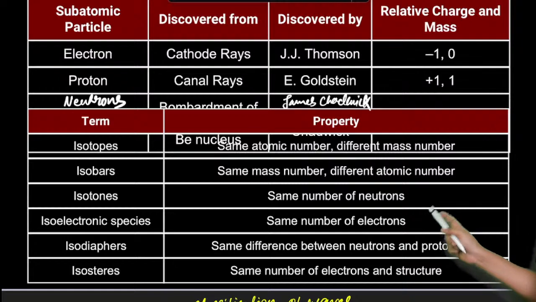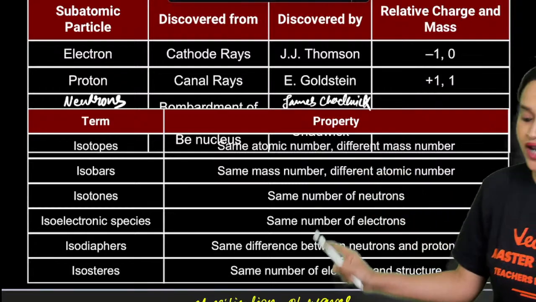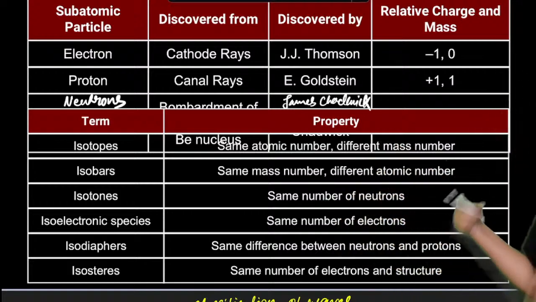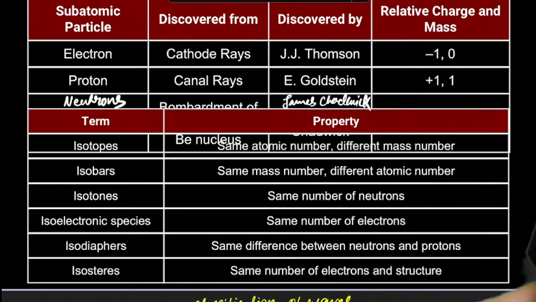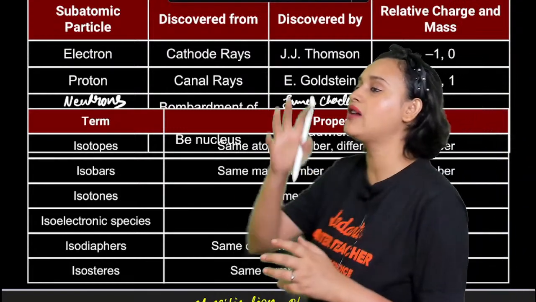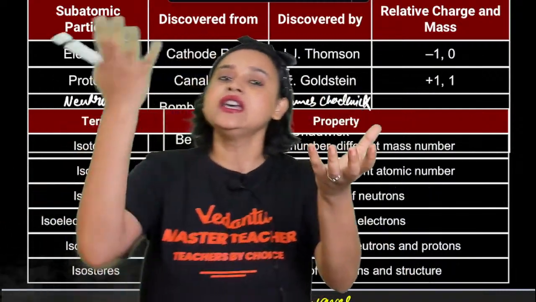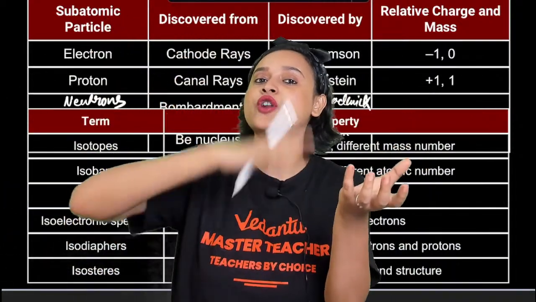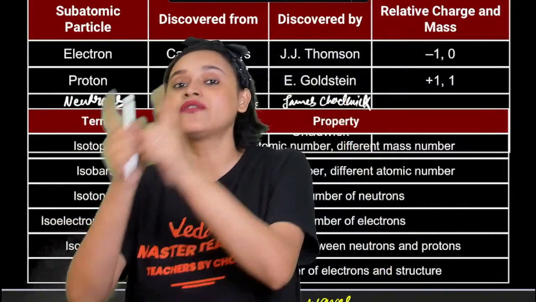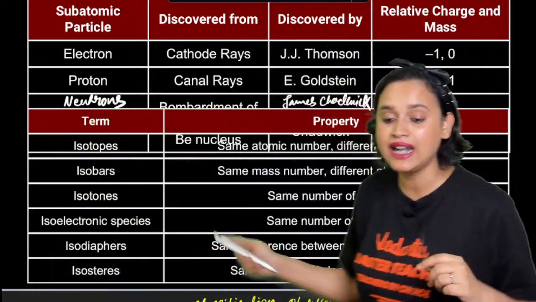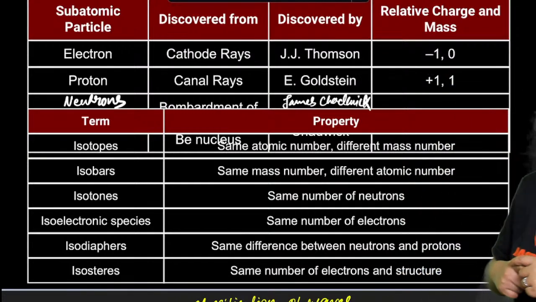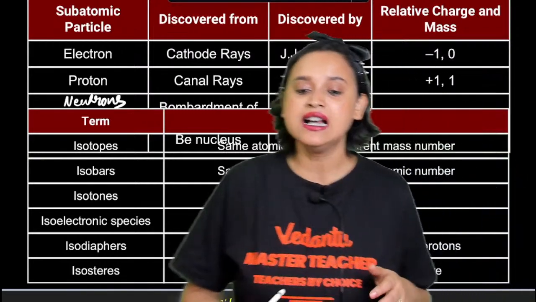What are isobars? The same mass number, different atomic number. What are isotones? Same number of neutrons. What are isoelectronic species? Same number of electrons. What are isodiaphers? Same difference between neutrons and protons. If you subtract the number of protons from the number of neutrons, the number you get will be similar for different elements, and that is your isodiaphers. Finally, isosteres: same number of electrons and structure.